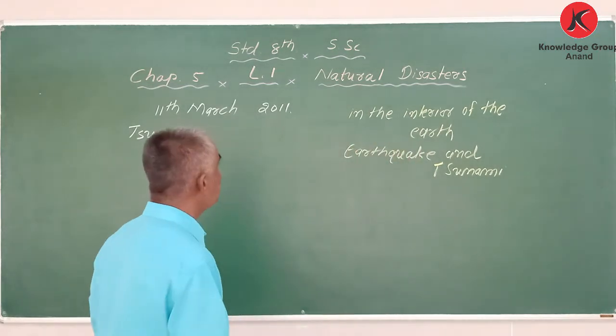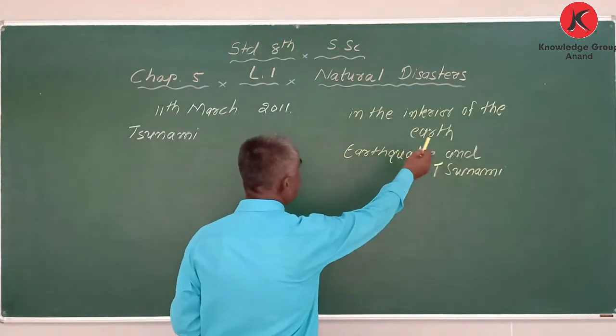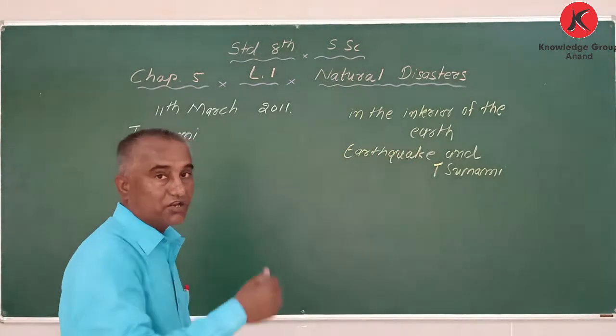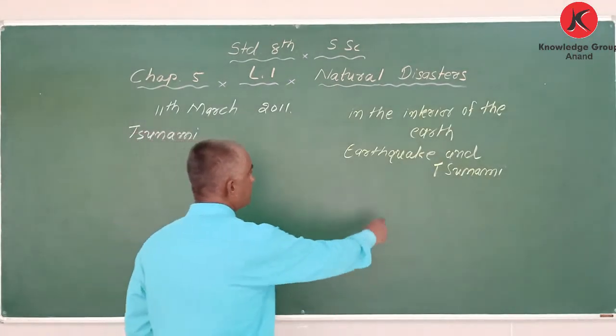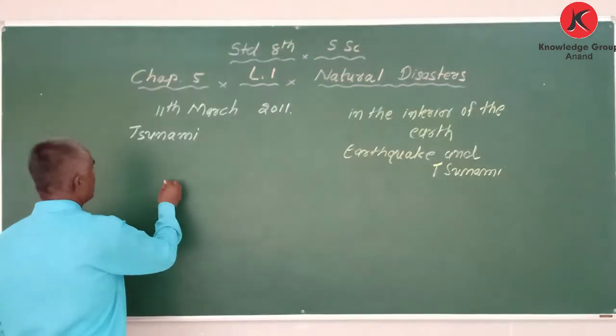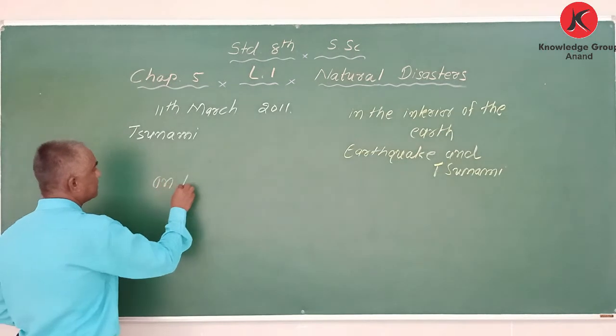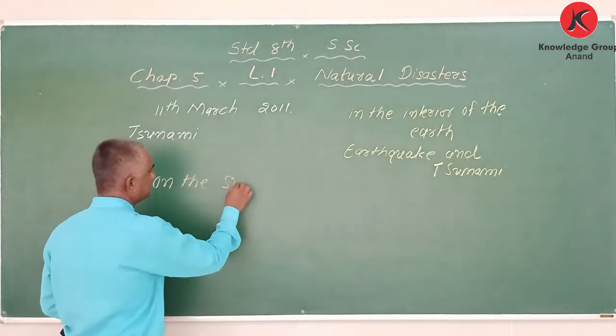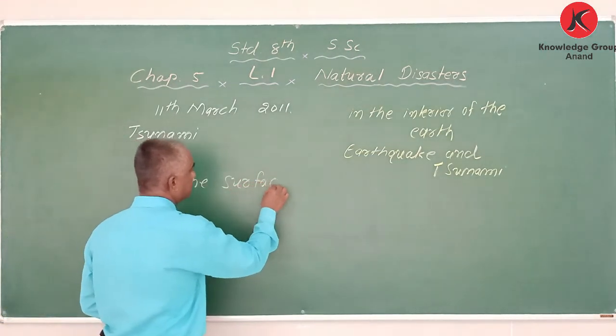My dear student, in this chapter we are learning about changes in the interior of the earth, because of which earthquake and tsunami occur. And the second thing is changes on the surface of the earth.